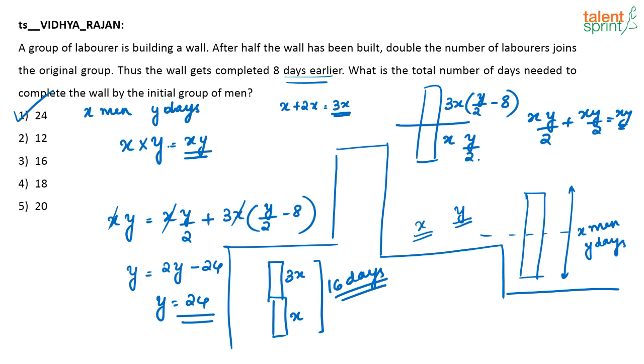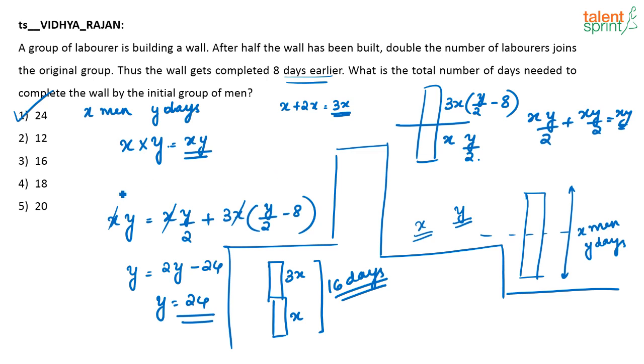Yes, Sony, you can't put it like that, as Vidya has given the explanation. You can't say XD is equal to 3X into D minus 8, because these 3X people are not working for all the days, right? They are only doing half of the work. I hope it is clear.